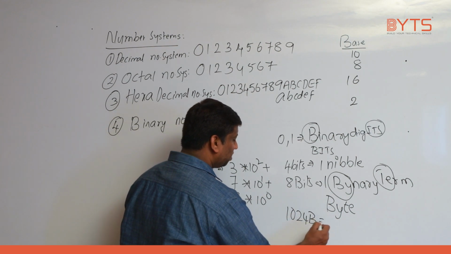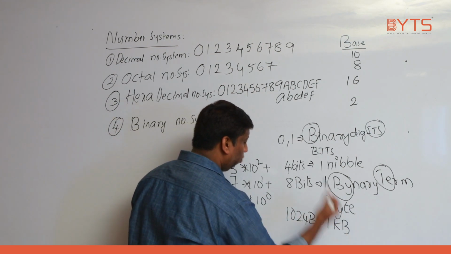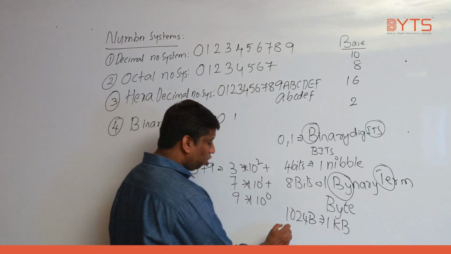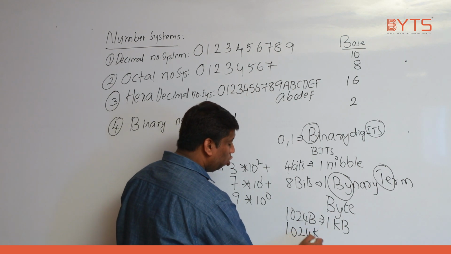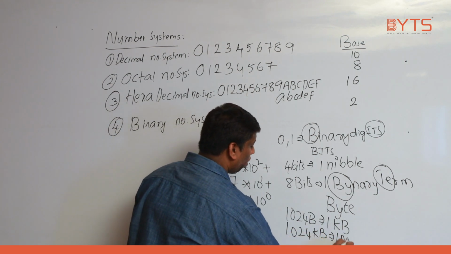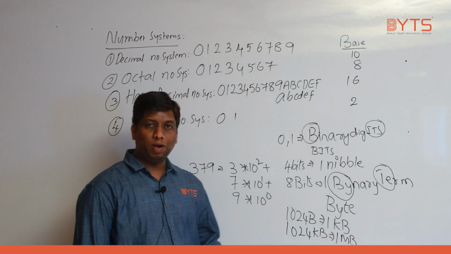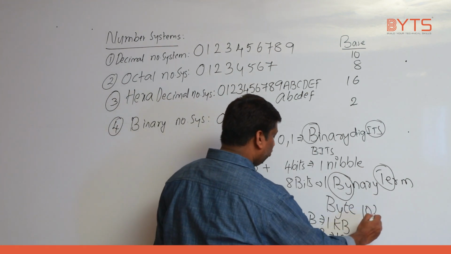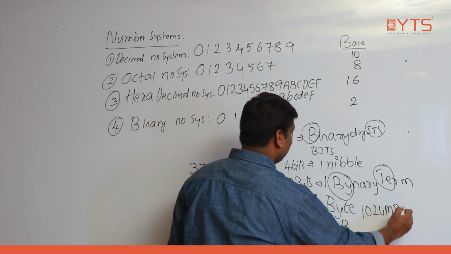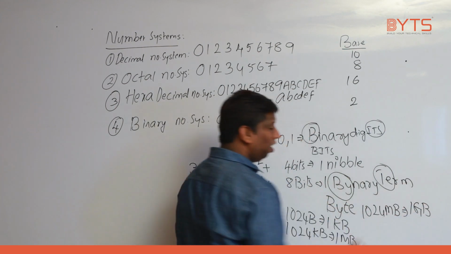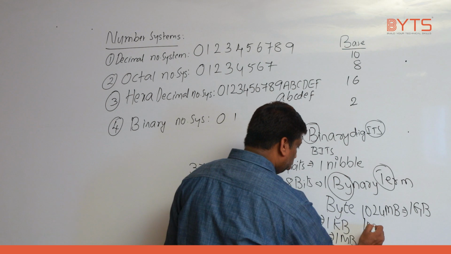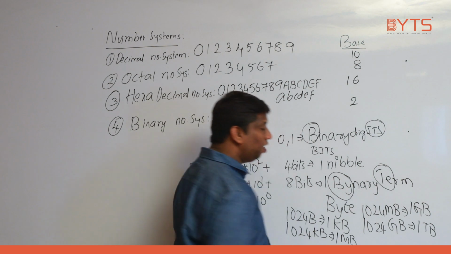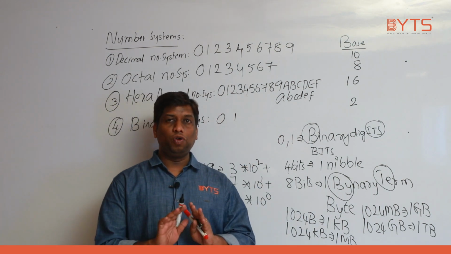1024 bytes is considered as 1 kilobyte. Next, 1024 kilobytes is considered as 1 megabyte. Next, 1024 megabytes is considered as 1 gigabyte. 1024 gigabytes is considered as 1 terabyte. Like this we are going.